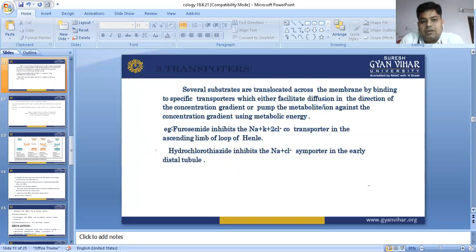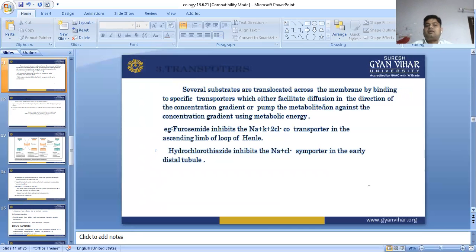Now transporter. What is a transporter? There are several substrates that are translocated across the membrane by binding to a specific transporter, which either has facilitated diffusion in the direction of the concentration gradient or pumps the metabolite or ion against the concentration gradient using metabolic energy. For example, furosemide inhibits the sodium potassium chloride cotransporter in the ascending loop of Henle.